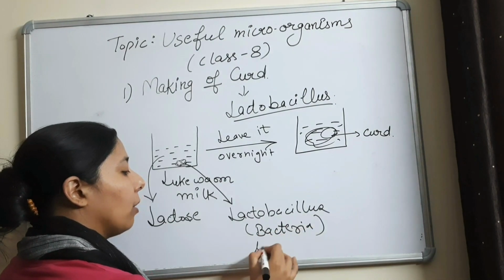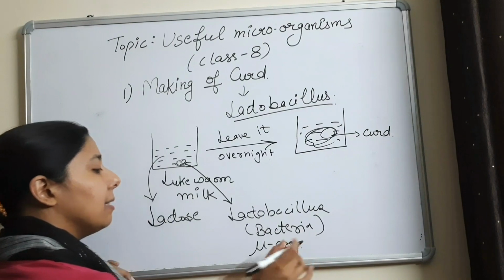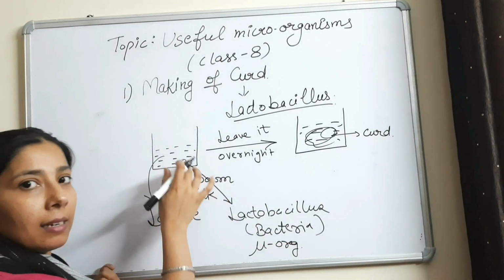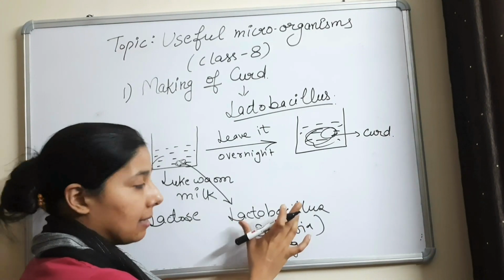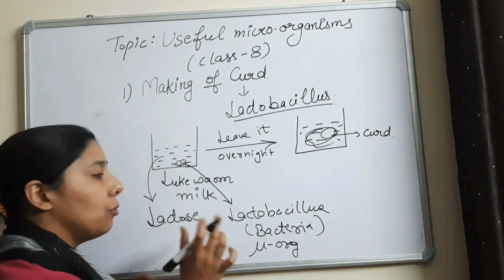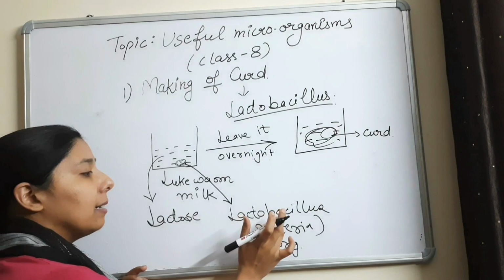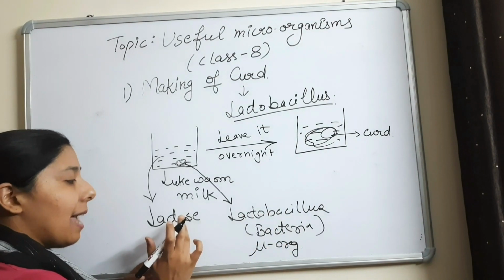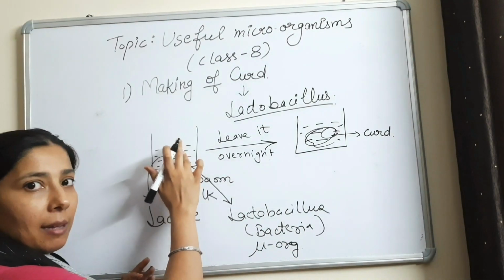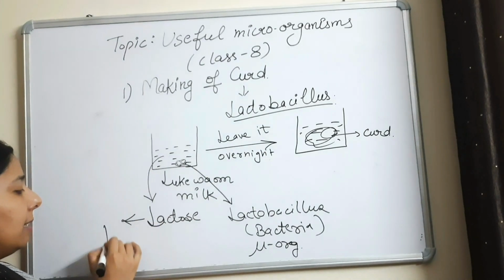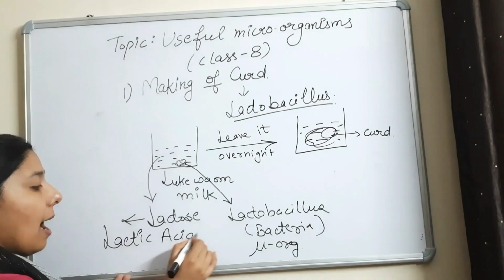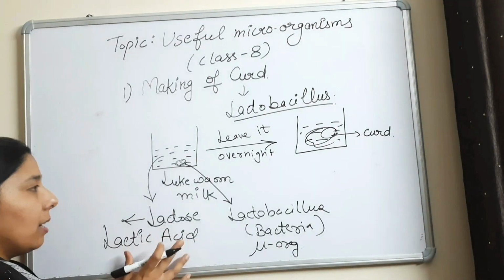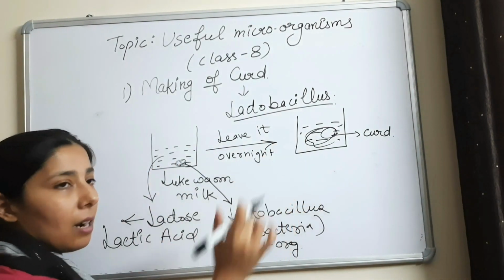This is a microorganism. This microorganism is already present in curd. And what does this lactobacillus do? Lactobacillus converts the lactose present in the milk to lactic acid. And this lactic acid converts the milk into curd.